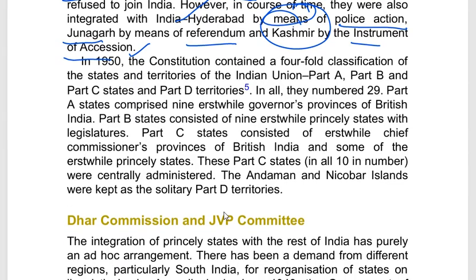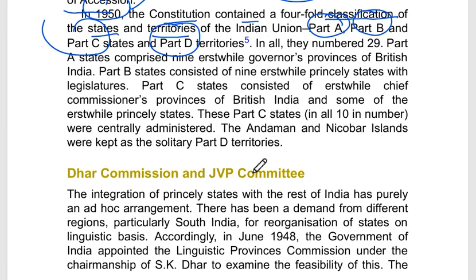Okay. Now in 1950, the constitution contained a fourfold classification of the states and union territories, part A, B, C and D. In my opinion, I don't think that the entire classification needs to be remembered from the examination perspective, so we can leave this thing.